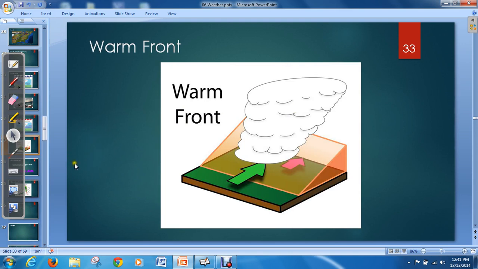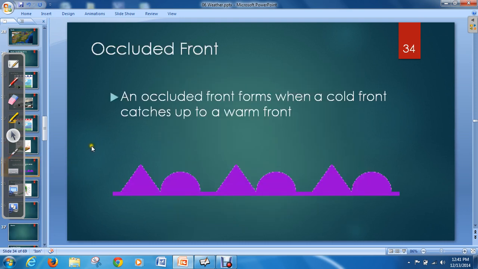The last type of front that we want to talk about is what we call an occluded front. An occluded front is kind of a special case. This is when a cold front catches up to a warm front. So you actually have three air masses colliding with each other and two fronts hitting into each other. They represent it with these purple triangles and circles combined. You can imagine the triangles and circles combining into this one front.